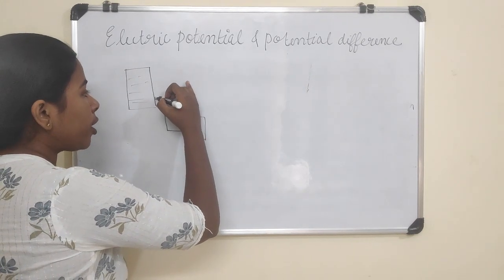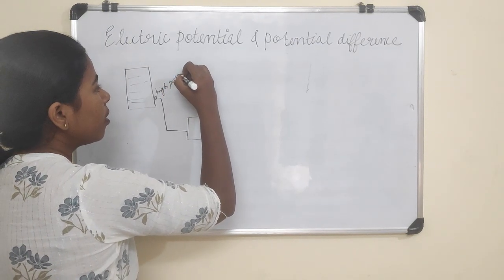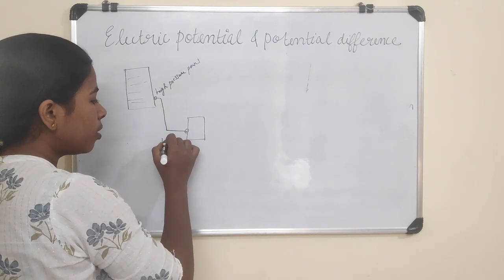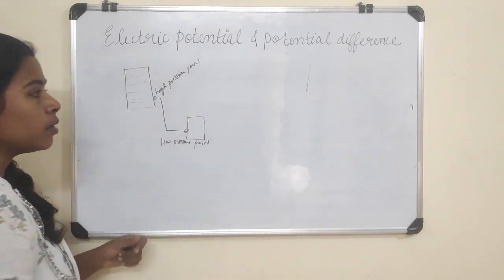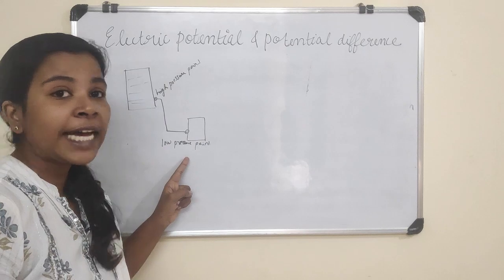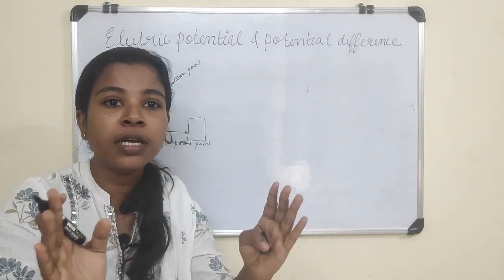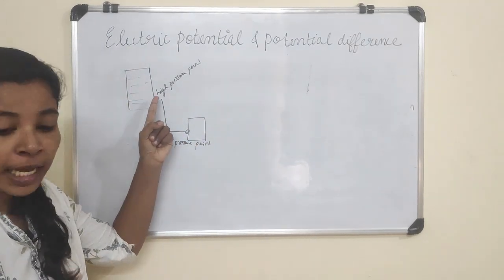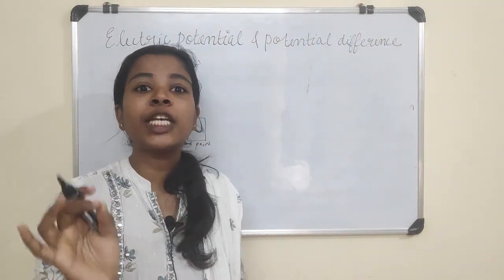Because this point is a high pressure point and this is a low pressure point. So the water is flowing from the higher pressure point to the lower pressure point. That is, there is a difference in pressure. When there is a difference in pressure, the flow takes place. That is why the water here is flowing from high pressure to low pressure point. Understood?